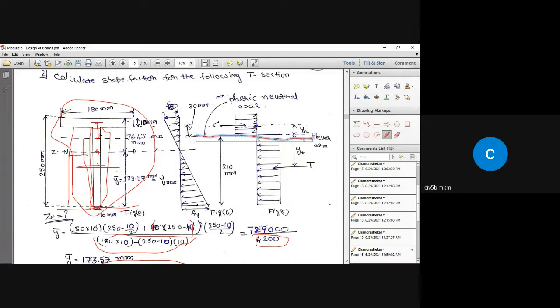Similarly, we have one more small area, the stem. Take the moment of this area about the plastic neutral axis. Next, take the moment of this area. The depth is, I think, 105 millimeter multiplied by 10, and the location of the centroid of this area is at a distance of 105 by 2.